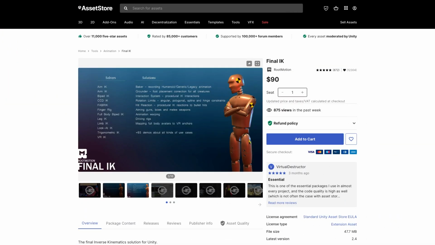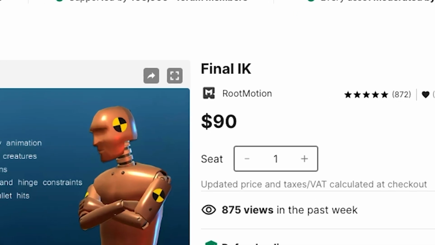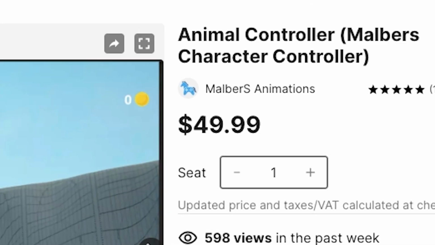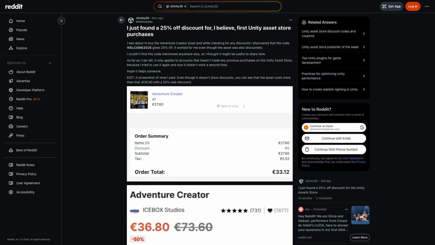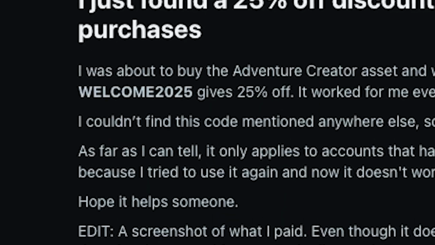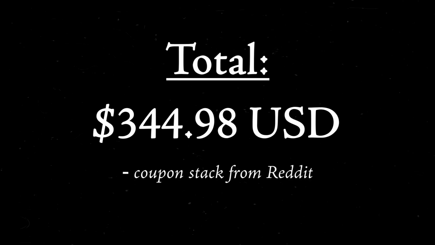While on the subject of money, I also picked up this Final IK asset, and you may have noticed it wasn't cheap to get all these assets. Total cost, $344 USD. Not great for a young Canadian man like myself. I turned to Old Reliable for some help. With a coupon stack from the legends at Reddit, I'm able to knock that price down to $289 USD.